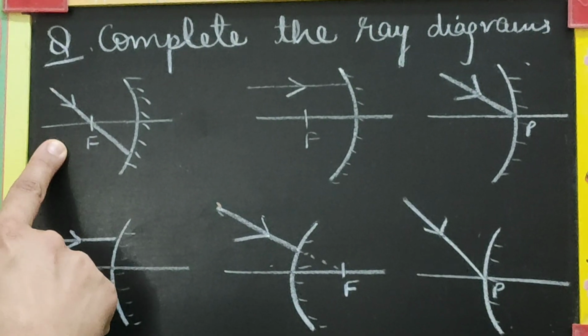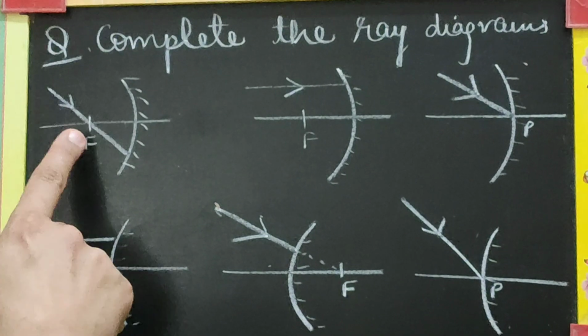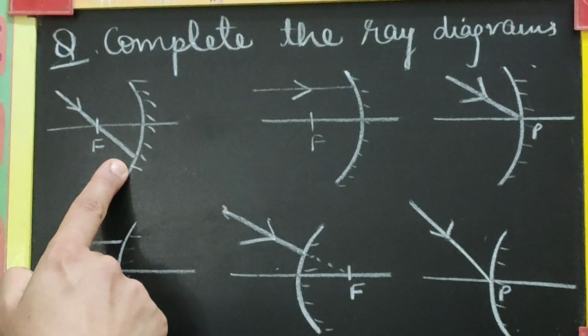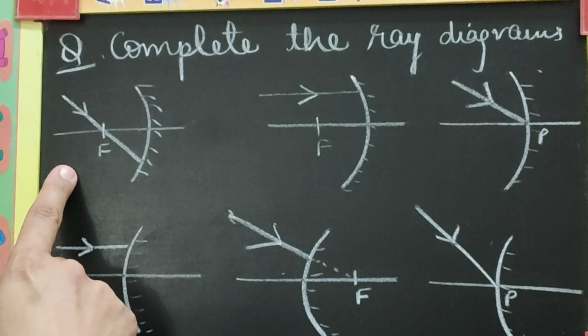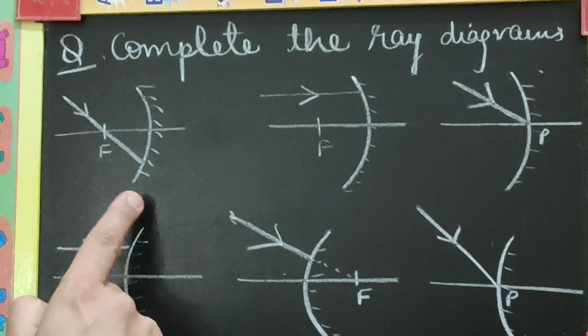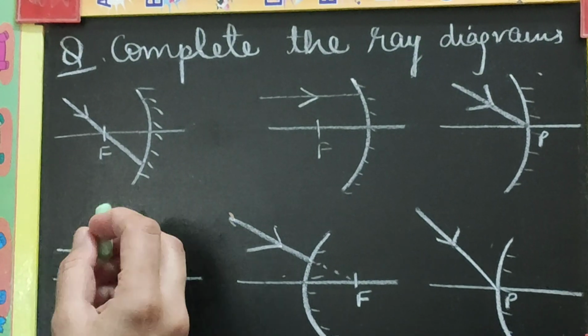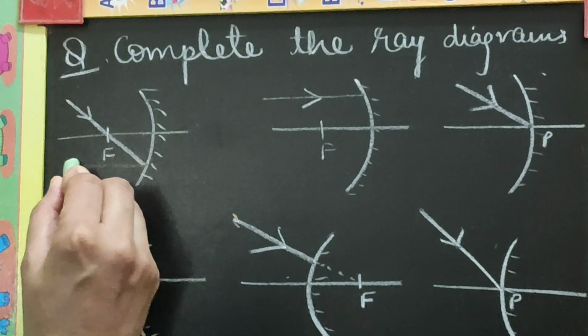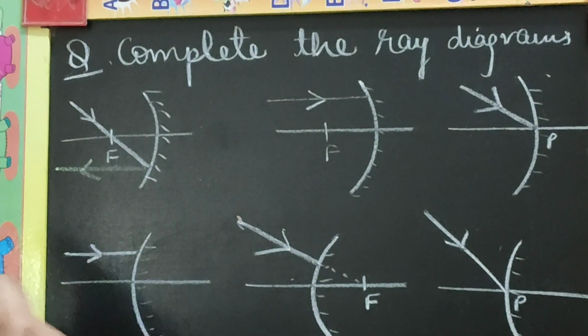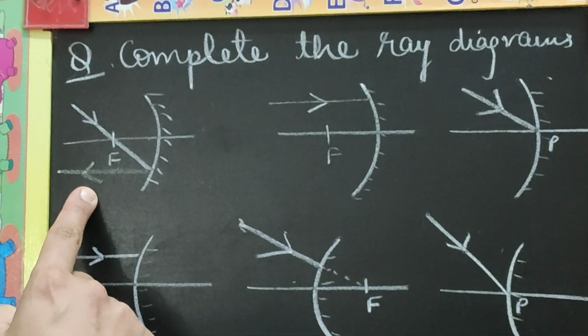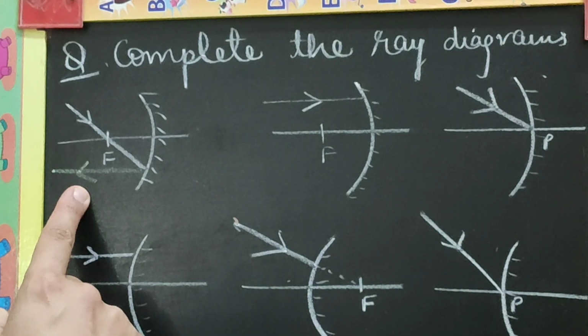Now let us assume the first case where the light ray is passing through the focus. We know after reflection this light ray will become parallel to the principal axis. So in your answer you will have to redraw this diagram and also draw the reflected ray, which will be parallel to the principal axis after reflection. Don't forget to mark the arrow which shows the direction of the reflected ray.